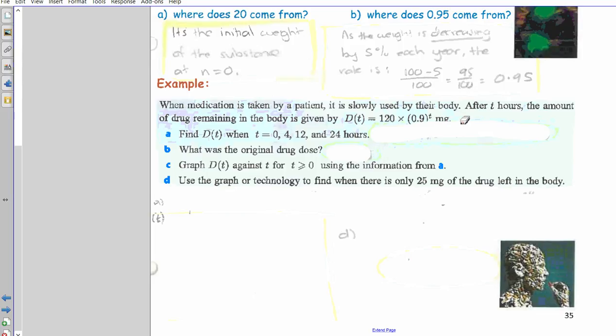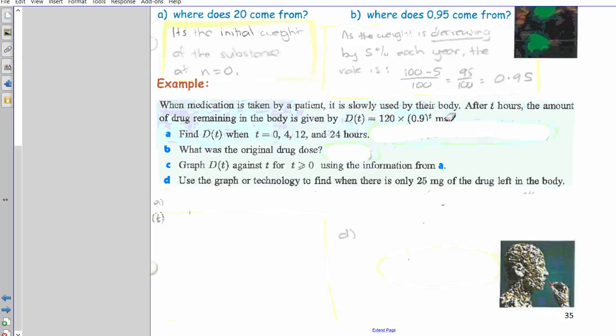So try to think, 120, what does it stand for? It's the original amount of drug in your blood when they first inject it into you. 0.9 is the rate. So try to think, does that mean an increase or a decrease? If the rate is less than 1, it's a decrease. If the rate is more than 1, it's an increase. So what's that as a percentage? 0.90 means 90%, which is a 10% decrease from 100%. If it was 0.8, that would mean a 20% decrease, because 80 is 20 less than 100, and so on.